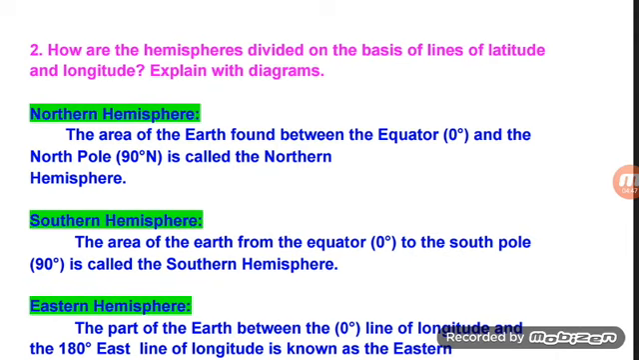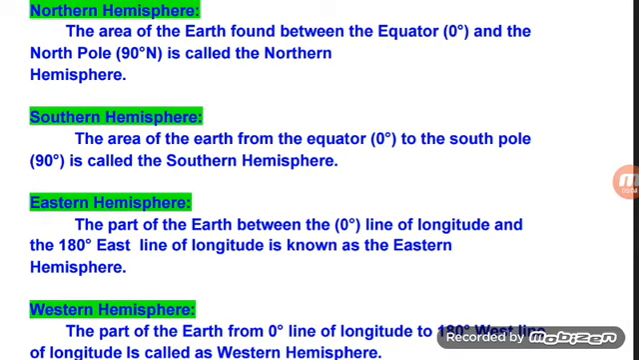How are the hemispheres divided on the basis of lines of latitude and longitude? Explain with diagrams. Northern Hemisphere: the area of the earth found between the equator 0 degree and the North Pole 90 degree is called the Northern Hemisphere. Southern Hemisphere: the area of the Earth from the equator 0 degree to South Pole 90 degree is called the Southern Hemisphere.